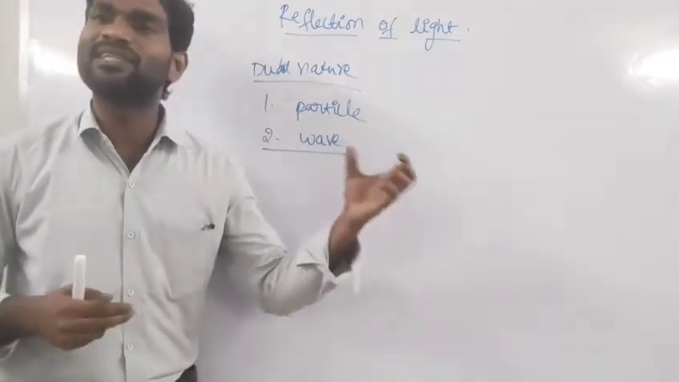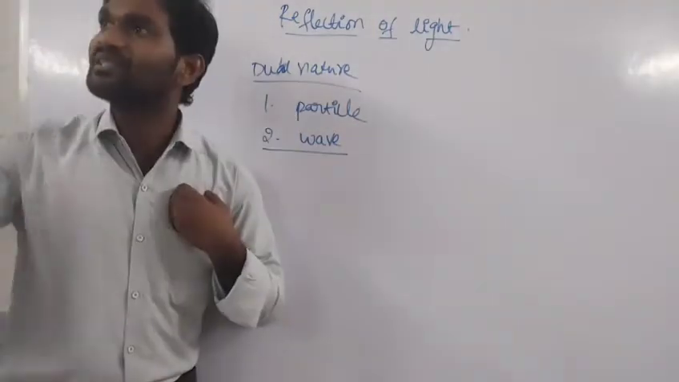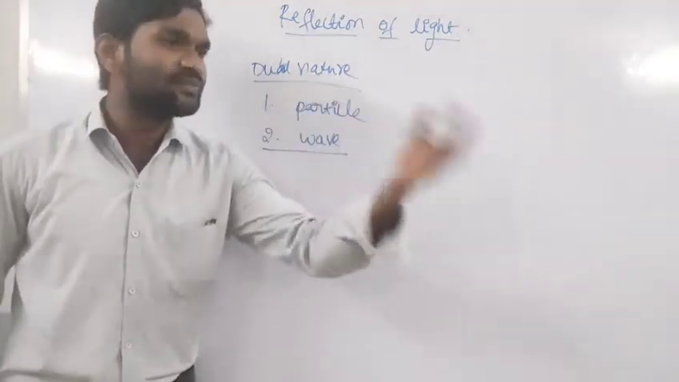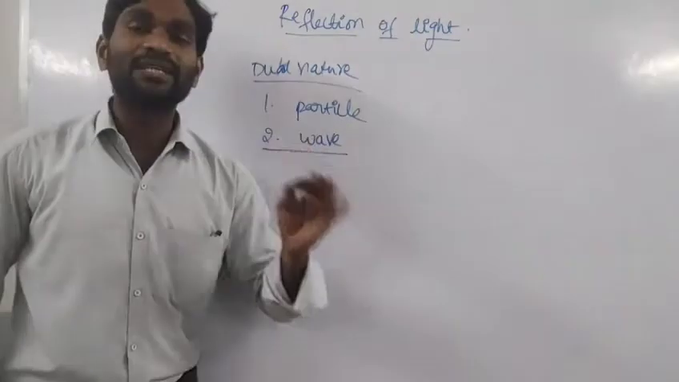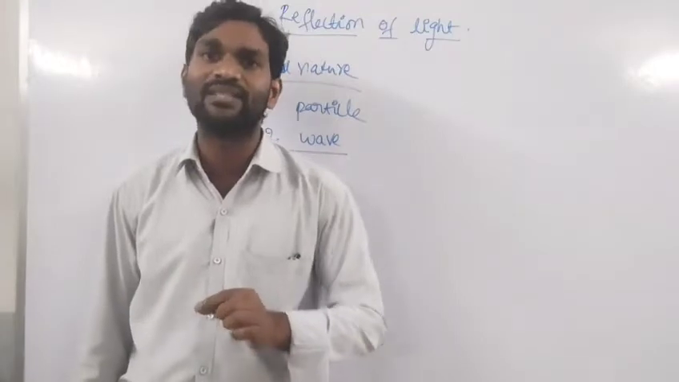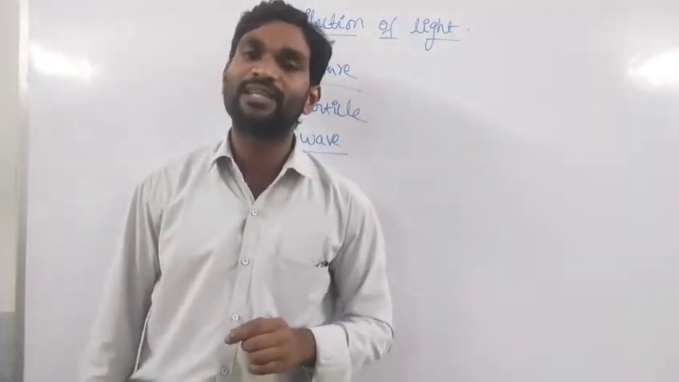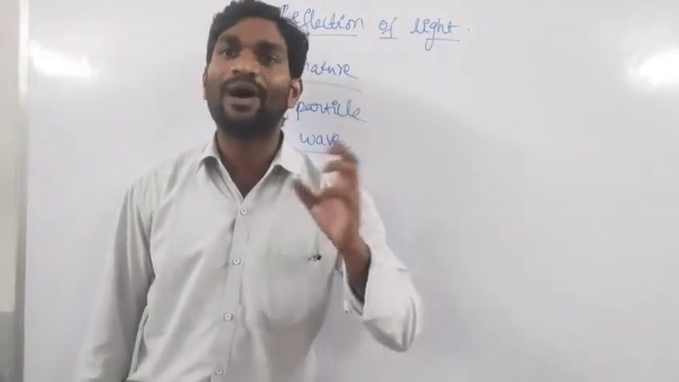Now we are able to see the things around us. Suppose I am able to see the books, this wall and this bench. This is because of reflection only. In a single sentence, we can say that we are able to see things because of reflection of light. Now the question is, what is reflection?